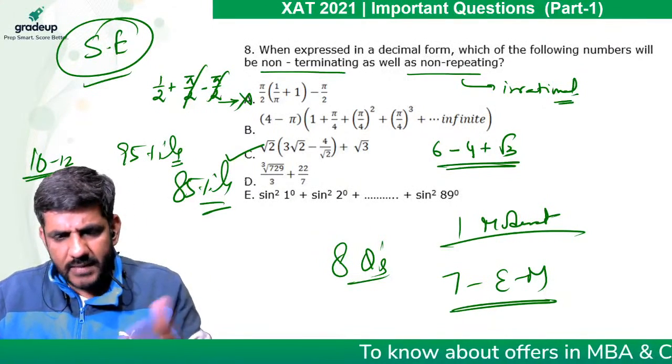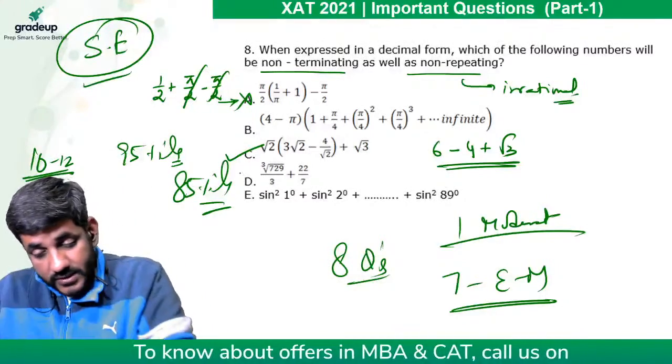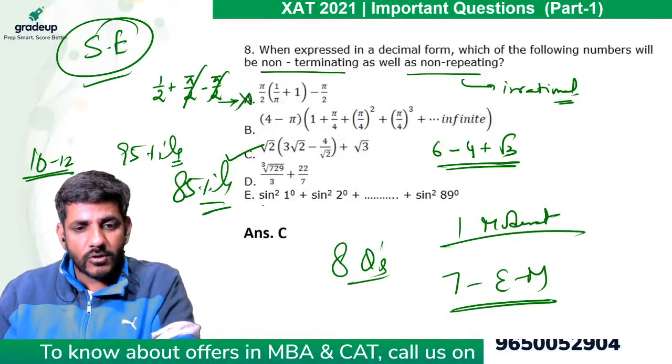So we're running out of time because we initially talked about XAT a bit. So 7:54, it's already there. So I'll not take much of your time.